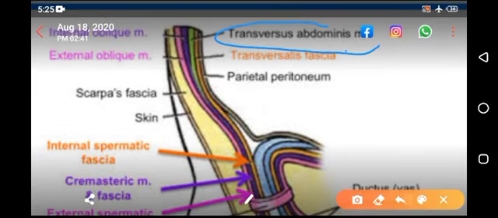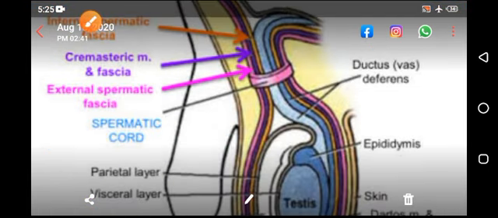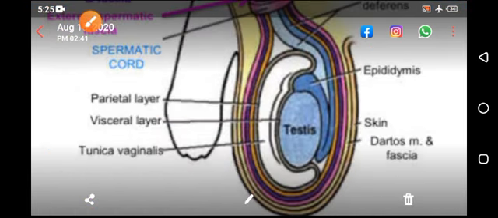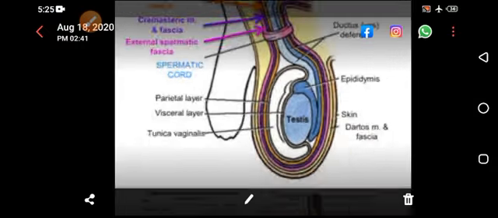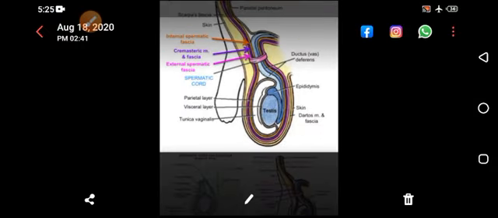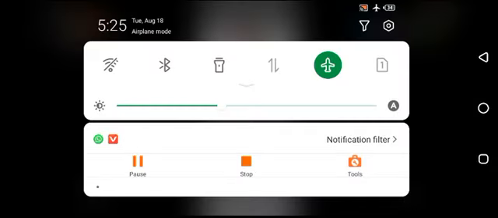the transversus abdominis muscle. So these are separate MCQs I am quoting. Transversus abdominis stops over here. It does not go beyond that. There's another MCQ regarding this. I have discussed that in my previous lecture, so you can watch it from there.